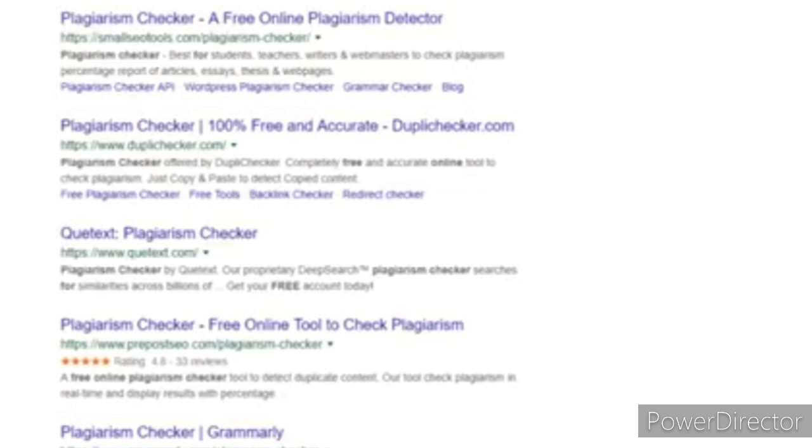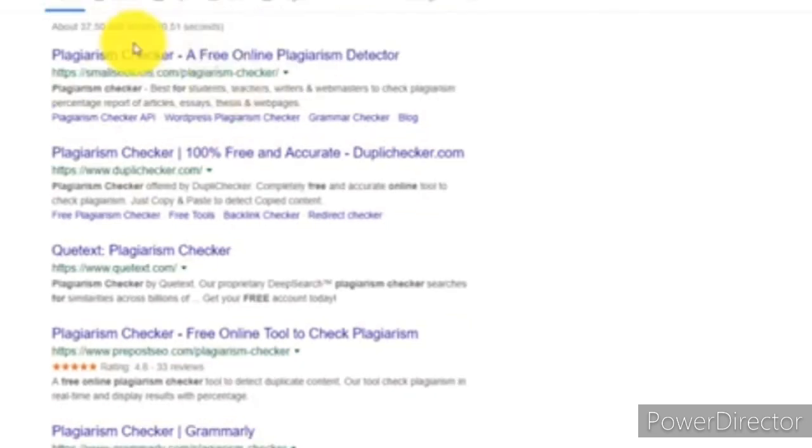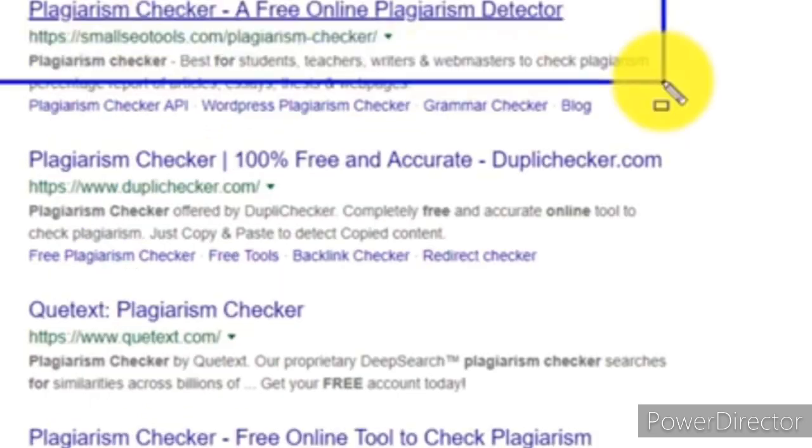They show 70% plagiarism, 40% or 60% plagiarism, and they won't show accurate results. So my advice is to neglect those websites which are not useful to us. So let us discuss them one by one.